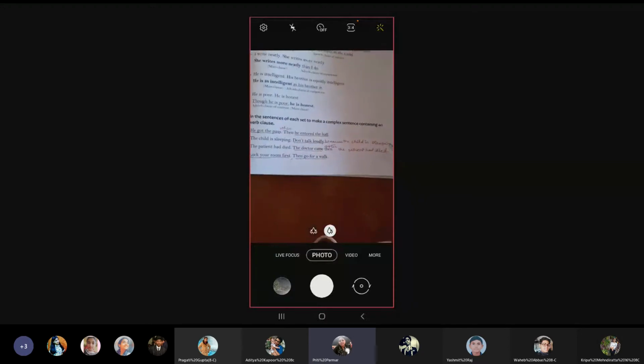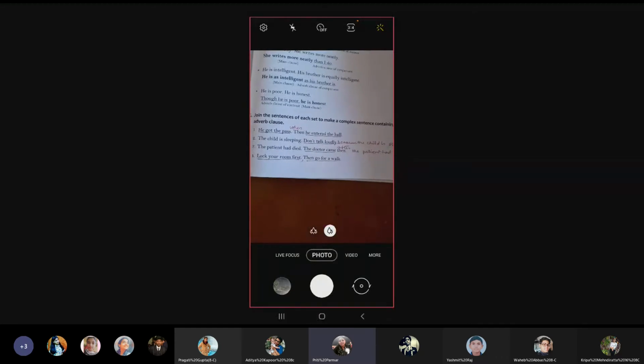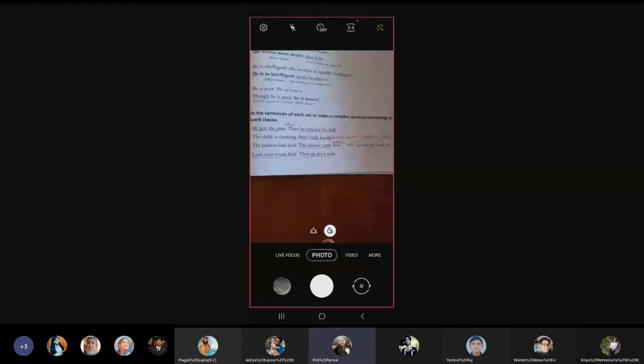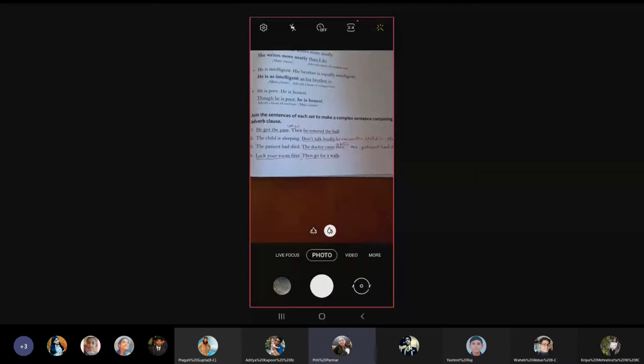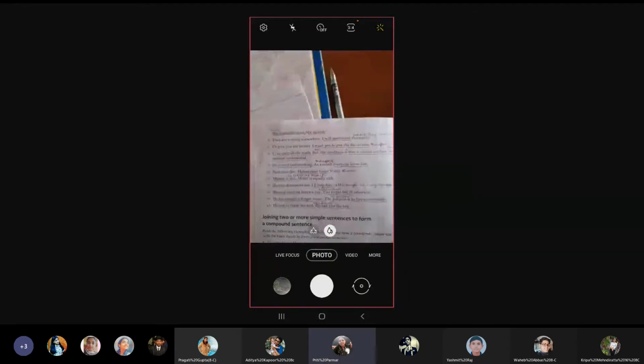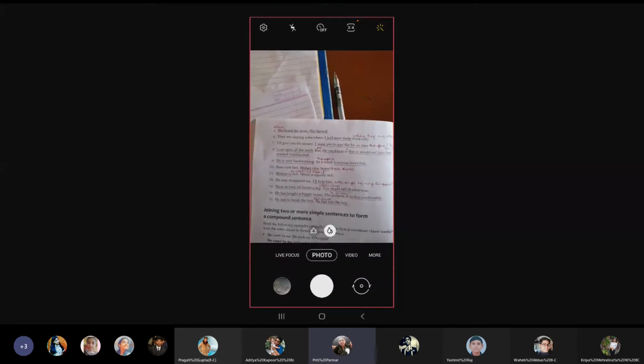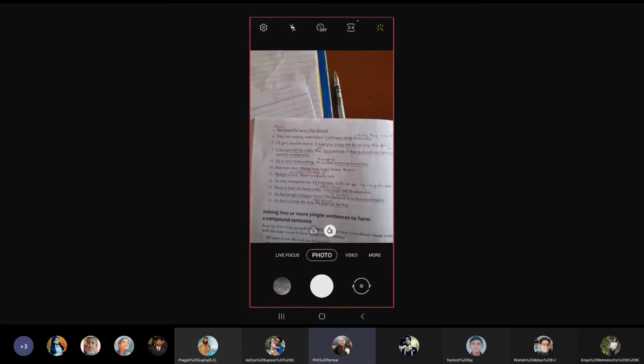Please put a tick mark on 2 and 3. Number 4, lock your room first, then go for a walk. Answer: lock your room first, comma, then, now T will be small, then go for a walk. Number 5, she heard the news, she fainted. Answer: when she heard the news, comma, she fainted. This time the s of she will be small.